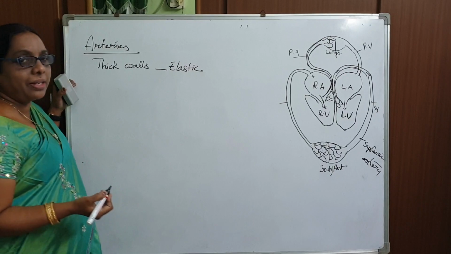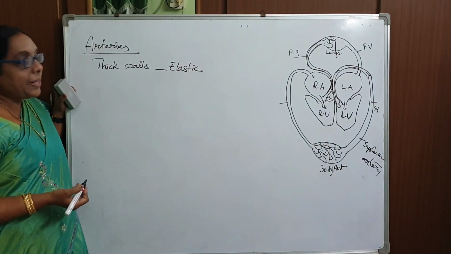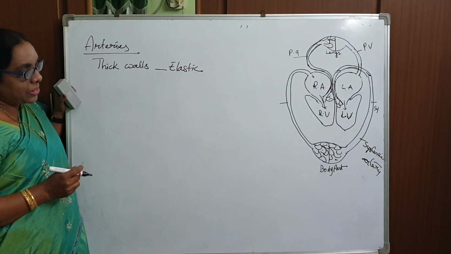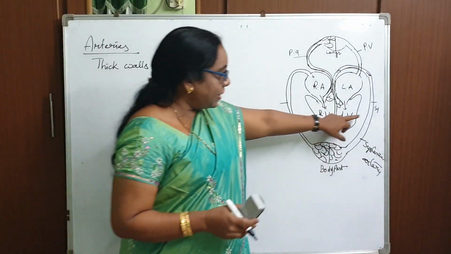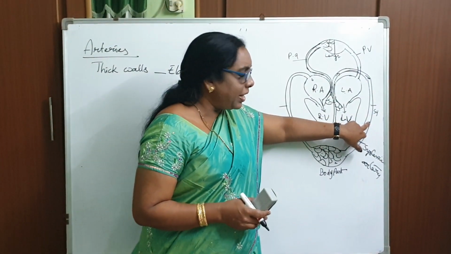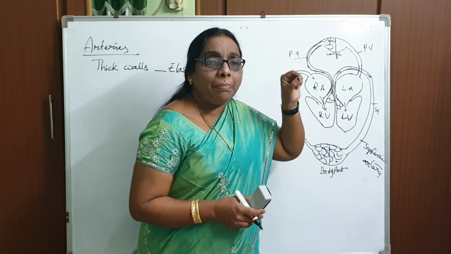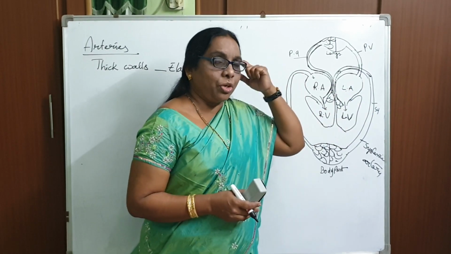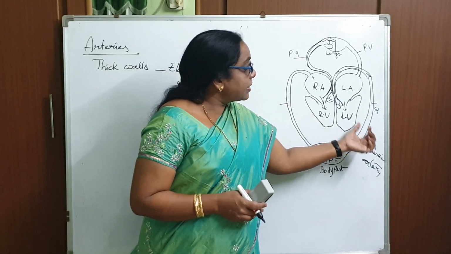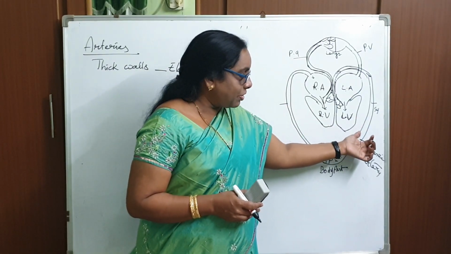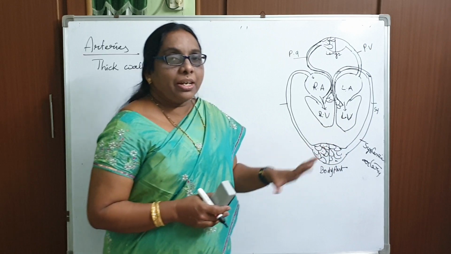Why are they thick and elastic? For example, the cytic artery has a very thick wall. The reason is that it has to pump the blood from toe to the top. That is the reason this artery has thicker walls.